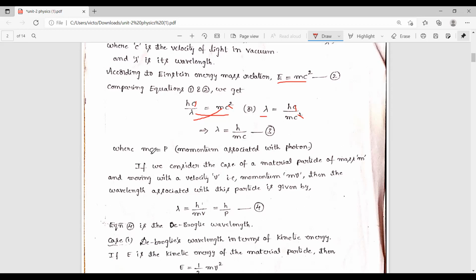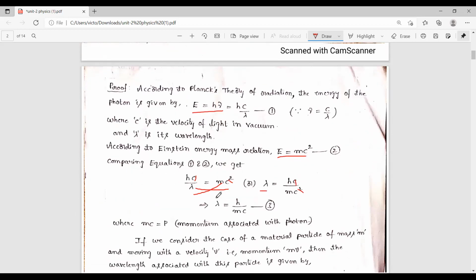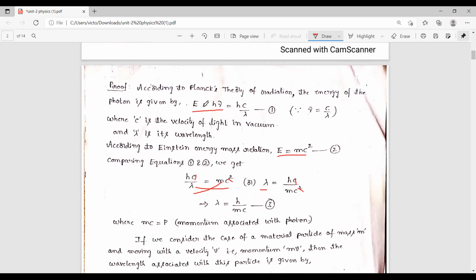So simply we replace the mc value as mv, and it is equal to h by p. So for matter wave, this is the expression lambda is equal to h by p, that is h by mv. So this is the derivation, by comparing Planck's theory of radiation energy and Einstein energy relation.